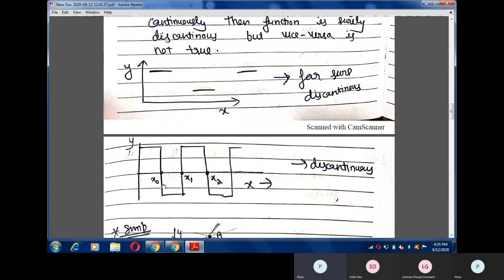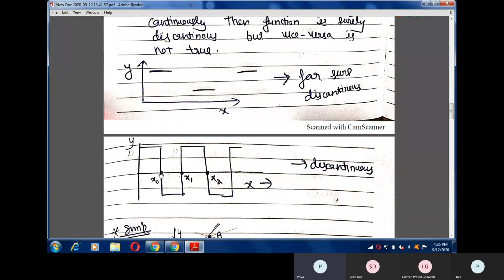Now I can draw this wave function continuously, but this function is also discontinuous. Why is it discontinuous? Because at x equals x naught, at x equals x1, and at x equals x2, we can't say what the value of the function y will be, because at these points the value of the function y is not known to us.